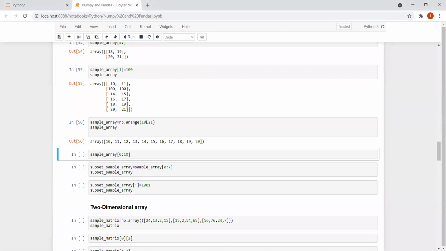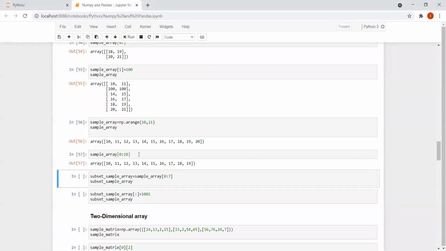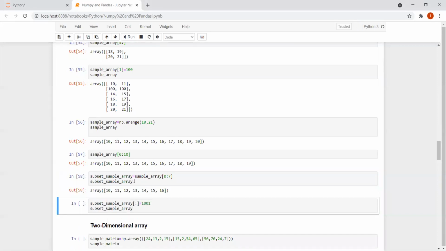And then 10 comma 21, so I'm getting from 10 to 20. 0 colon 10 means what is happening? It will give me the elements of index 0 to 9. 0, 1, 2, 3, 4, 5, 6, 7, 8, 9, right? And in case I write 0 colon 7, from 0 to 6, I would be getting 0, 1, 2, 3, 4, 5, 6. So I should get till 16.